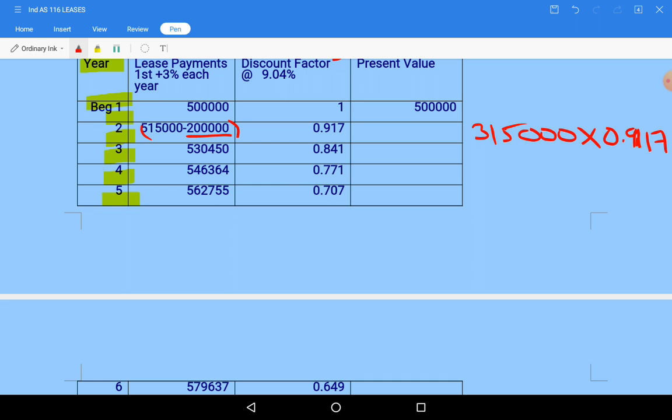So let us calculate the value. 3,15,000 into 0.917, it is becoming 2 lakh 88,855, if I am not wrong. Okay, so take that value.